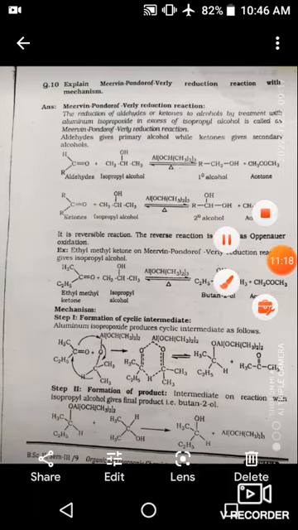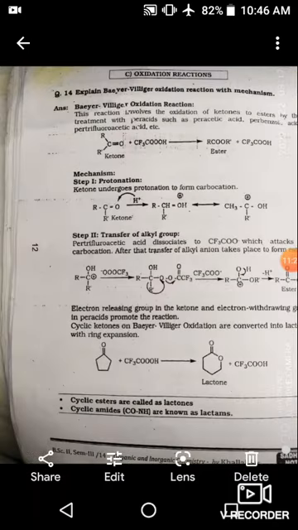Then the next step is oxidation. Firstly, I will explain some basics of oxidation. There are three definitions of oxidation. The first definition is addition of oxygen atom. The second definition is removal of H2 molecule, and the third definition is loss of electron. It is also called oxidation. So there are three definitions of oxidation.